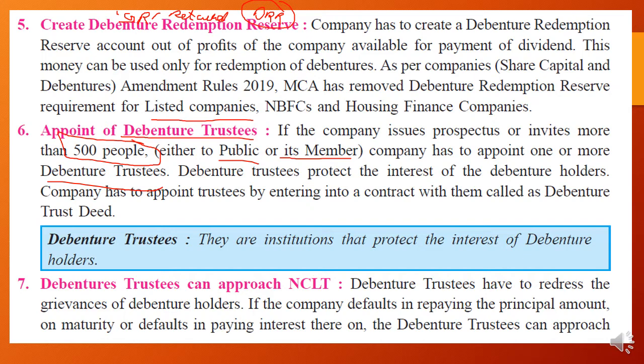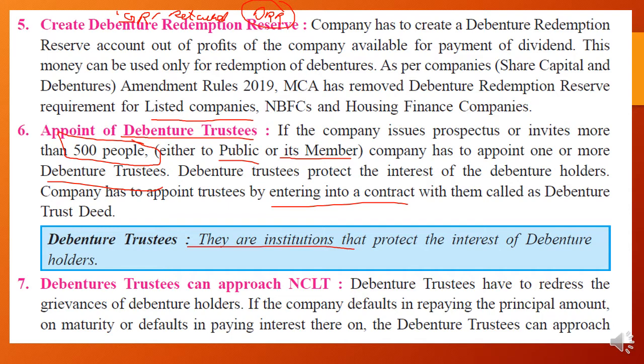Debenture trustees protect the interest of the debenture holders. They look after it that decisions are made by the company in the benefit of the debenture holders of the company. The company has to appoint the trustee by entering into a contract. One contract will be agreed between the trustee and the company, called a debenture trust deed. Debenture trustees are one kind of institution that protects the interest of debenture holders.